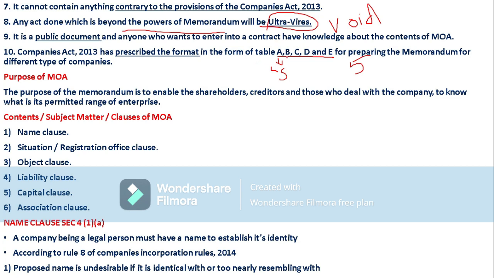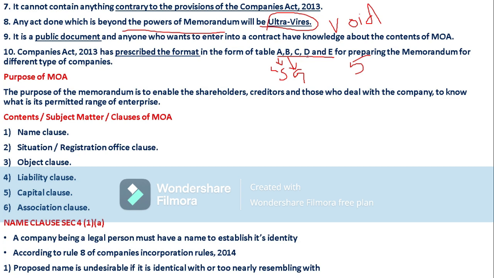Likewise, Form B will be given to the companies limited by guarantee. Form C means companies limited by guarantee which do not have a share capital. Share capital will not be there, but they are liable, limited by guarantee, so the form will be according to the limited by guarantee memorandum of association.